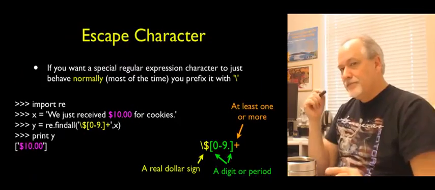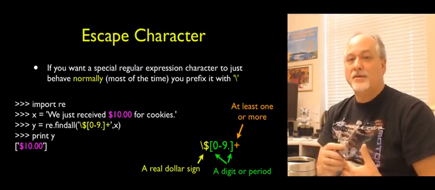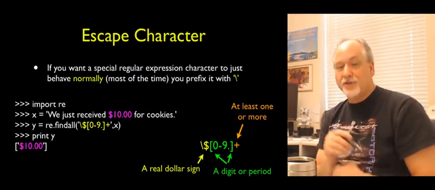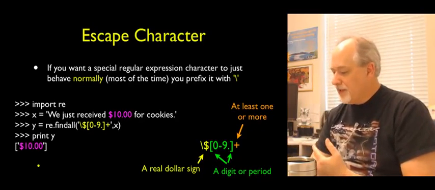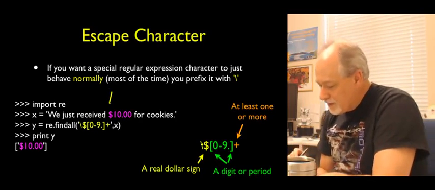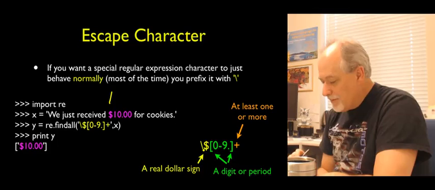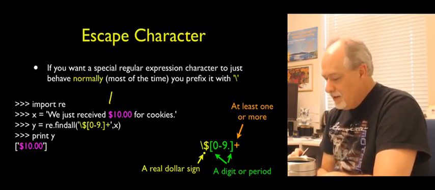With all these characters that have all this meaning, we have to have a way to match those characters. So the dollar sign is the end of a line. But what if we're looking for something that actually has a dollar sign in the string? That's what the backslash is for. If you put the backslash in front of an otherwise meaningful character, it becomes the actual character.